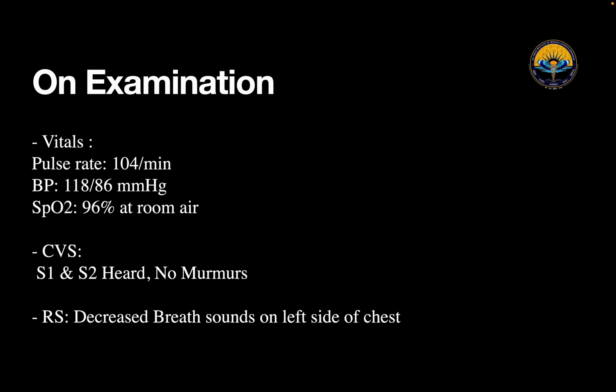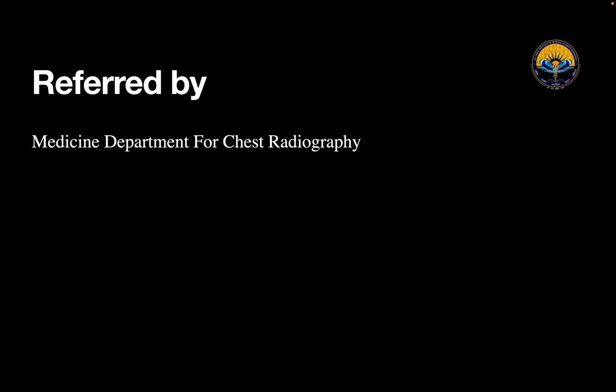On examination, his vitals were pulse 104 per minute, BP 118 by 86 mm of mercury, SpO2 96% at room air. On CVS examination, S1, S2 were heard, no murmurs were noted. On respiratory system examination, decreased breath sounds were noted on the left side of the chest. So this patient was referred by the medicine department for a chest radiograph.